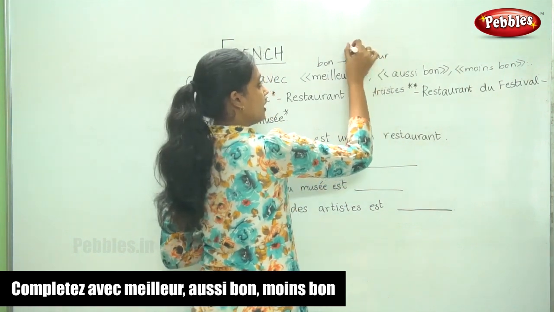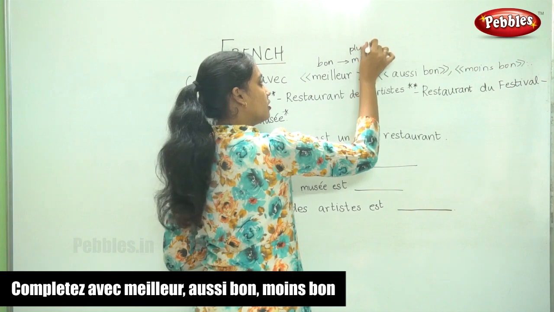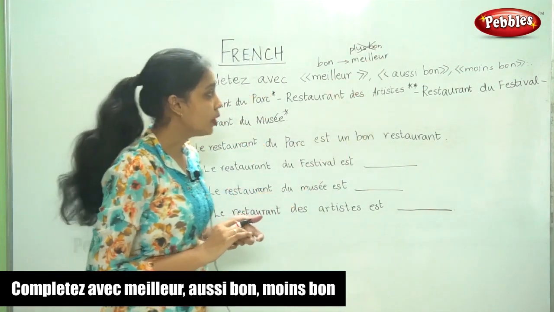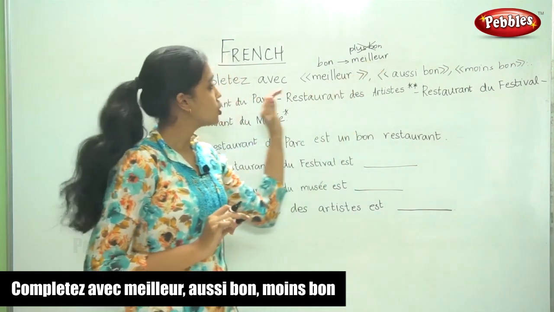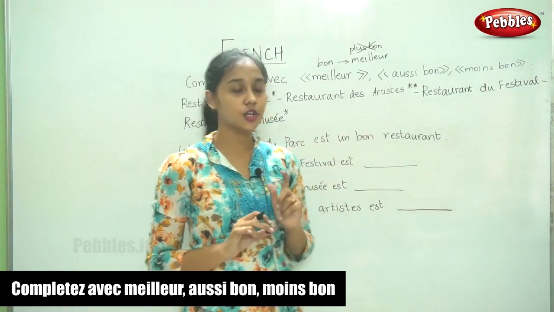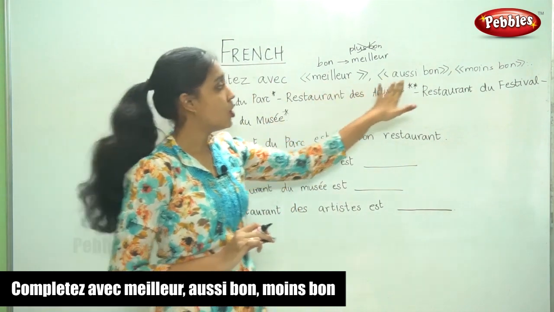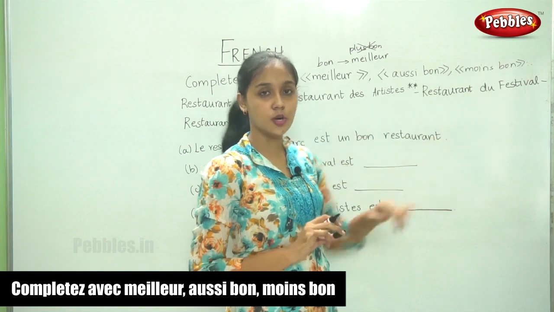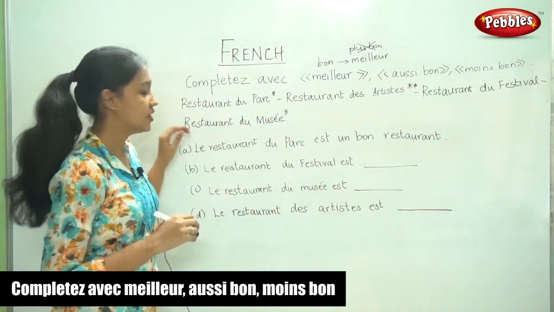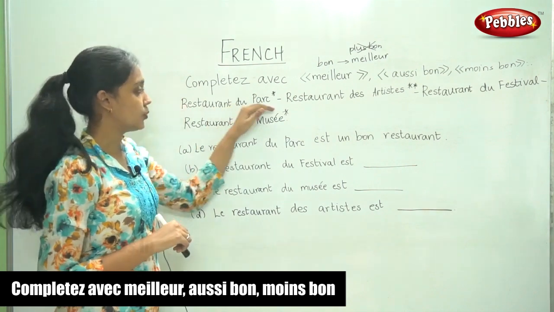So we don't say plus bon. For the word bon, it is meilleur. So we are going to fill in these blanks using one of these three words, either meilleur, aussi or moins bon. So first, they have given us some restaurant du parc.